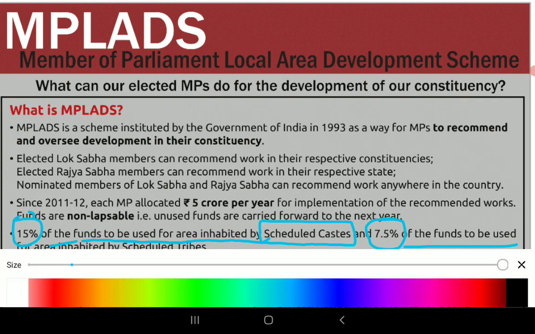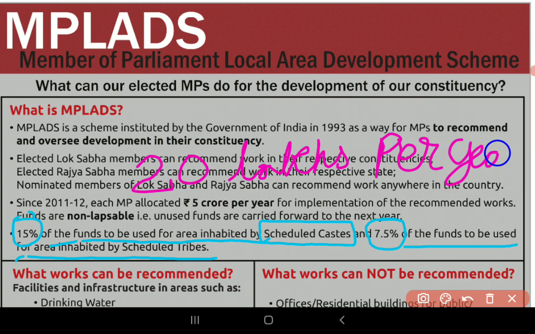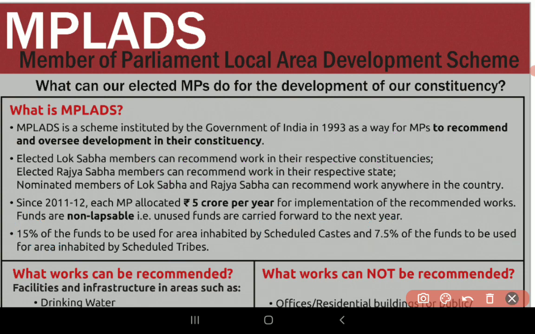And also, here they did not mention that there is another rule that 20 lakhs per annum should be used for differently abled persons. Okay, this is also one rule.